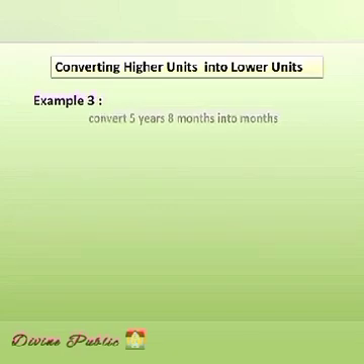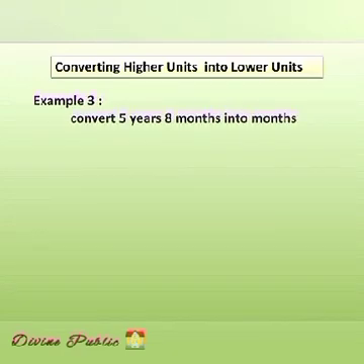Let us see the example 3. Convert 5 years 8 months into months.